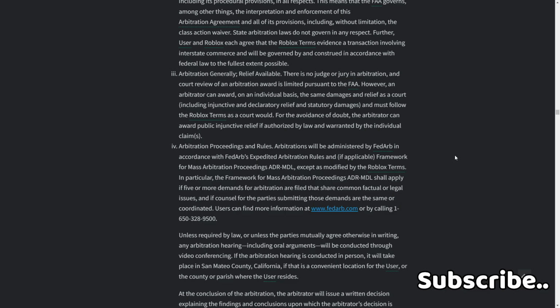4. Arbitration proceedings and rules. Arbitration will be administered by FedArb in accordance with FedArb's expedited arbitration rules and, if applicable, framework for mass arbitration proceedings, ADR MDL, except as modified by Roblox terms. ADR MDL shall apply if 5 or more demands for arbitration are filed that share common factual or legal issues, and if counsel for the parties submitting those demands are the same or coordinated. Users can find more information at fedarb.com or by calling 1-650-328-9500.